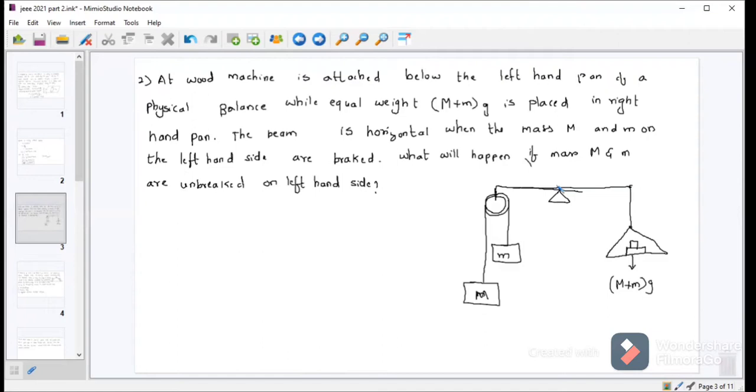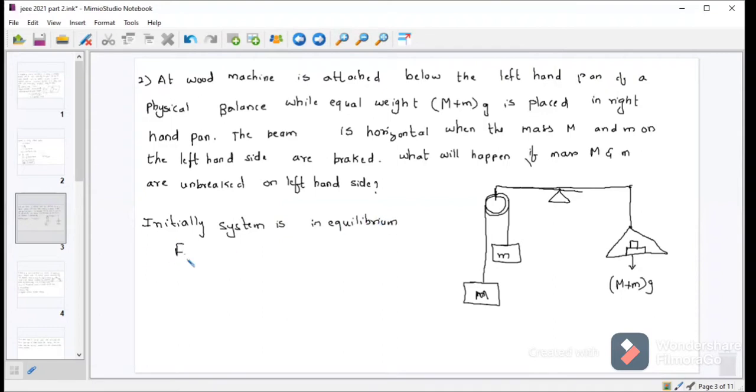What will happen if the masses capital M and small m are unbraked? That means if they are not braked, what will happen to the masses capital M and small m on the left hand side? Left hand side means this side. It was a very interesting question. Initially the system is in equilibrium.